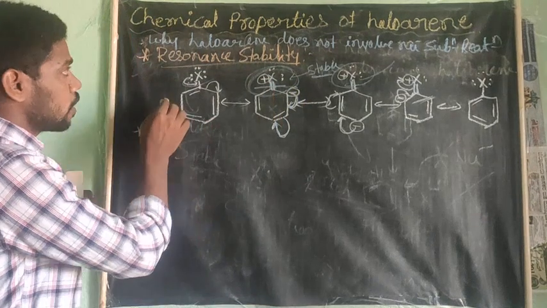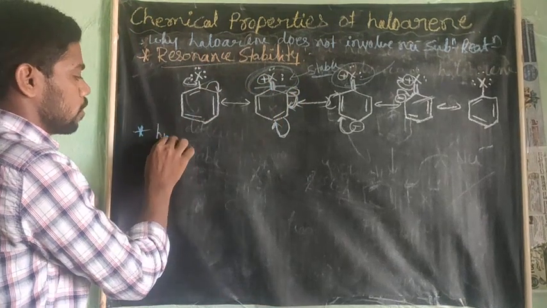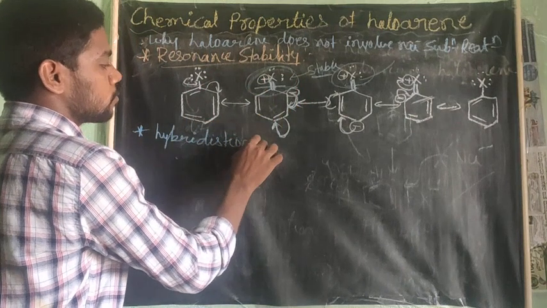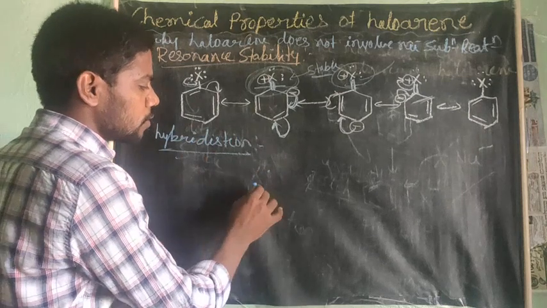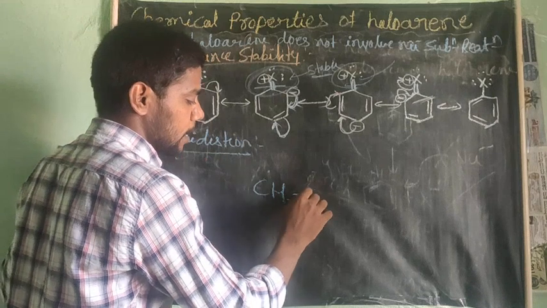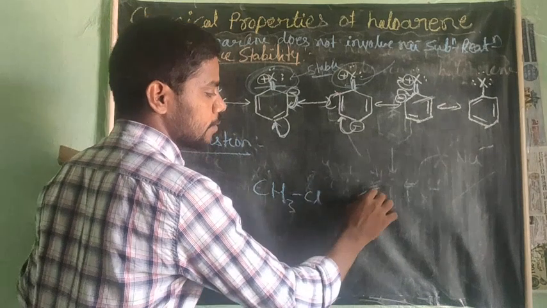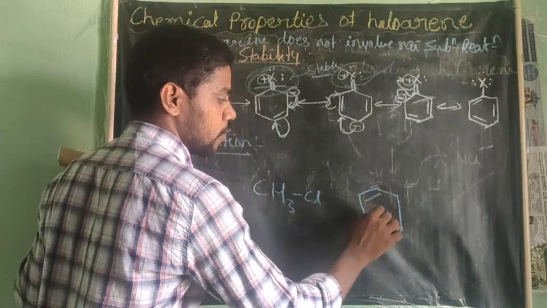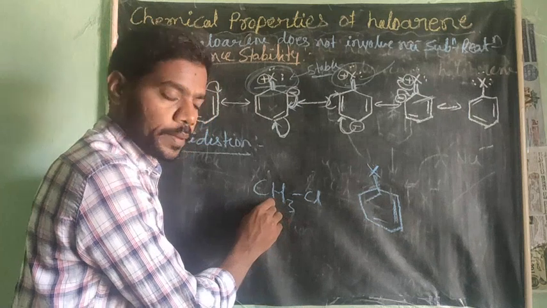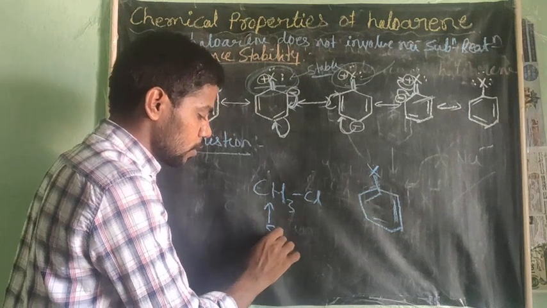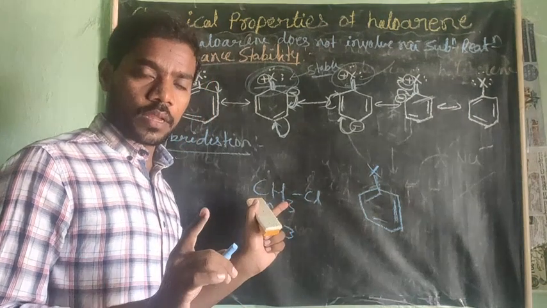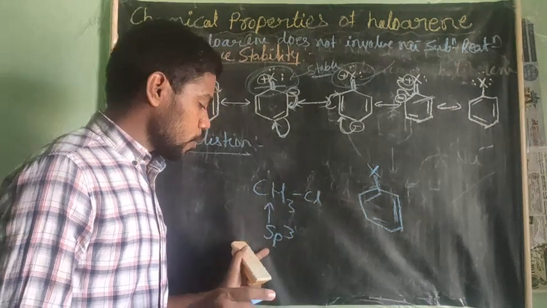The next reason for this one is hybridization. You see here, in the alkyl halides, next is called haloarene. In alkyl halides, this carbon is sp3 hybridized. There is no carbon single bond... no carbon double bond. All are single bonds. Therefore, it is sp3 hybridized.